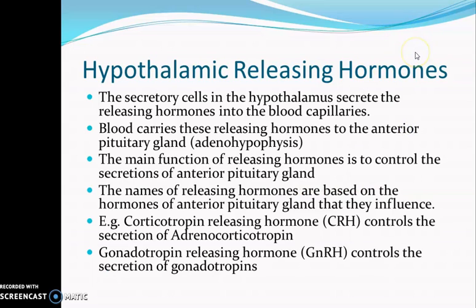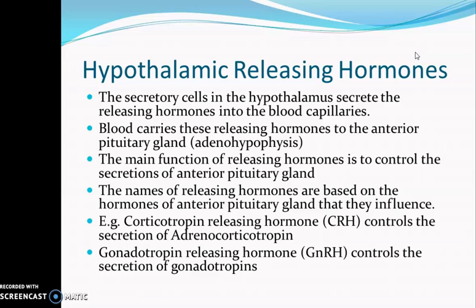The hypothalamic releasing hormones are secreted by the hypothalamus into the blood capillaries. The brain is richly supplied with blood capillaries, and the blood capillaries passing through the hypothalamus will receive these hypothalamic releasing hormones secreted by the hypothalamic cells. These releasing hormones are carried by the blood to the anterior pituitary gland. This anterior pituitary gland is otherwise called adenohypophysis. And these releasing hormones will control the secretions of the anterior pituitary gland.